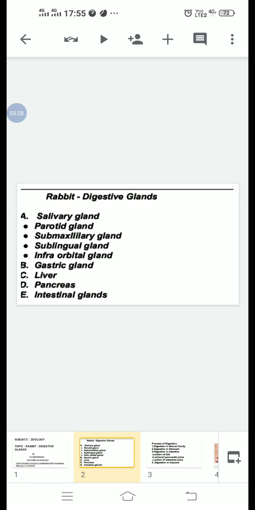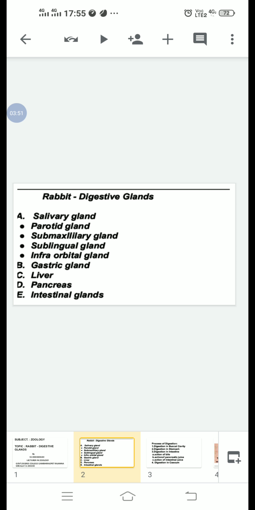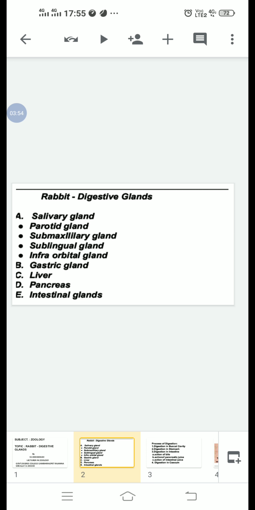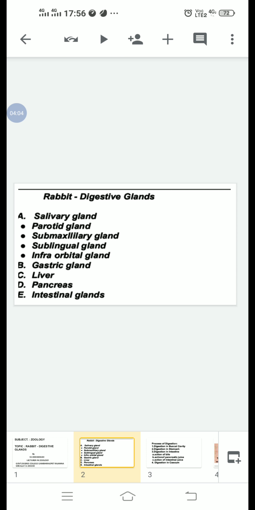It is slightly acidic, with a pH of 6.9, and contains water, minerals, salts, mucin, and an enzyme, ptyalin or salivary amylase.